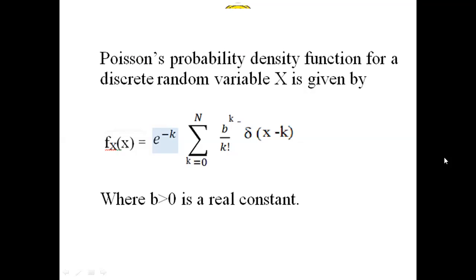This Poisson's density function also belongs to a discrete random variable.